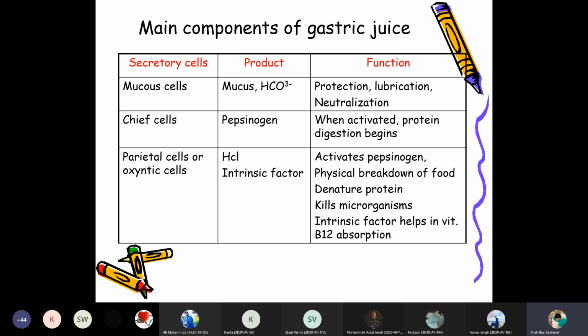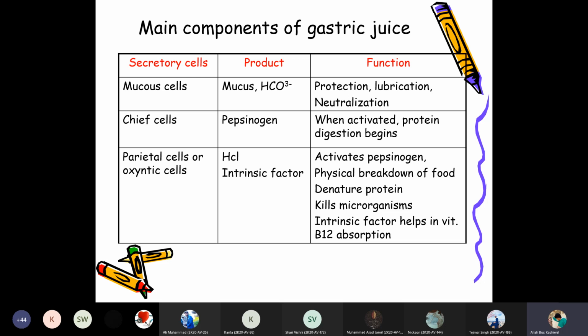The main components of the gastric juices are mucus and bicarbonate from the mucous cells. The function of the mucus and bicarbonate is protection, lubrication, and neutralization. So they are neutralizing the food, which might be alkaline or acidic, by the presence of bicarbonate. The lubrication takes place by the mucus, and the protection is also provided by the bicarbonate and the mucus.